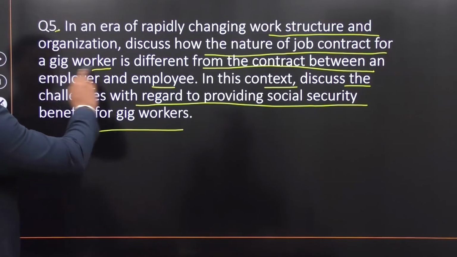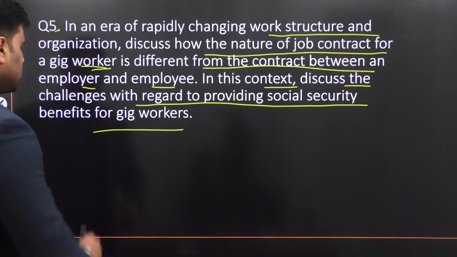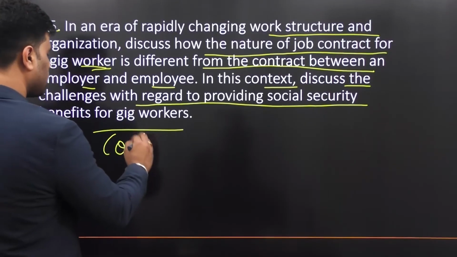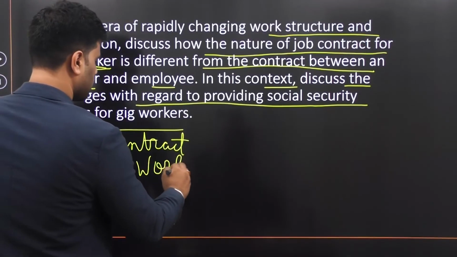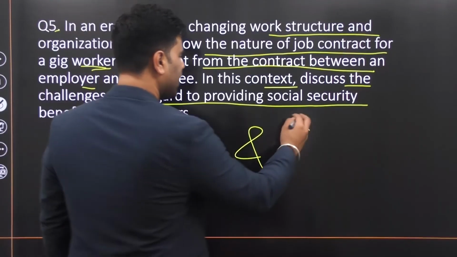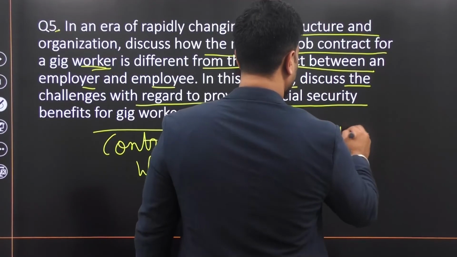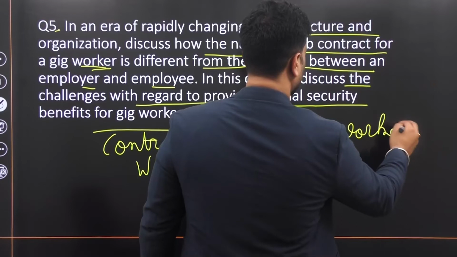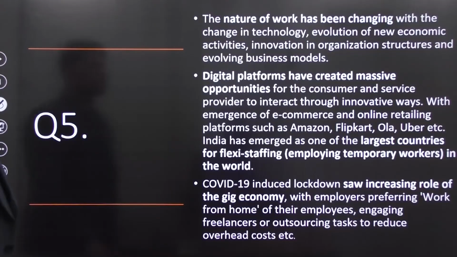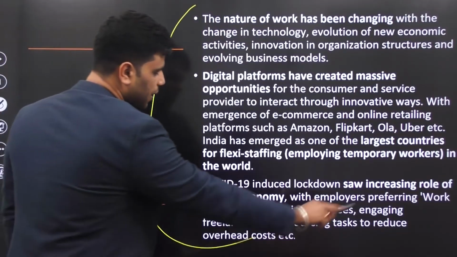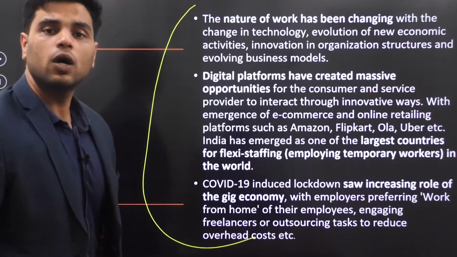Now in this question, they have specifically asked you the difference between contract workers and gig workers, right? So what's the difference between contract workers and gig workers? In the introduction part, I have given the definition of what gig workers are.